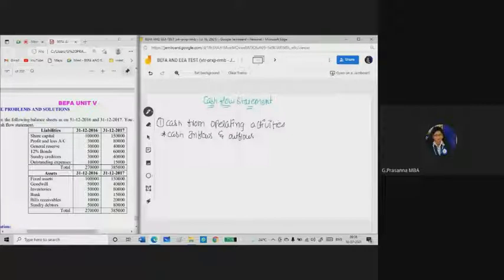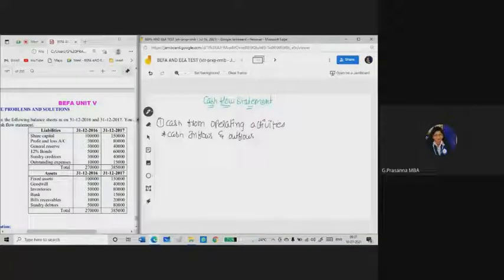So basically cash from operating activities includes the company's cash flow except for those which are reported as cash flow from investment activities and financial activities. Except cash from investment activities and financial activities, all the inflow and outflow of cash has to be taken in the cash from operating activities. So here in cash from operating activities we have to take net profit. Okay, if any profit and loss account balance is there, we need to find out the net profit and we have to take net profit in cash from operating activities. To this net profit, you need to add certain adjustments.